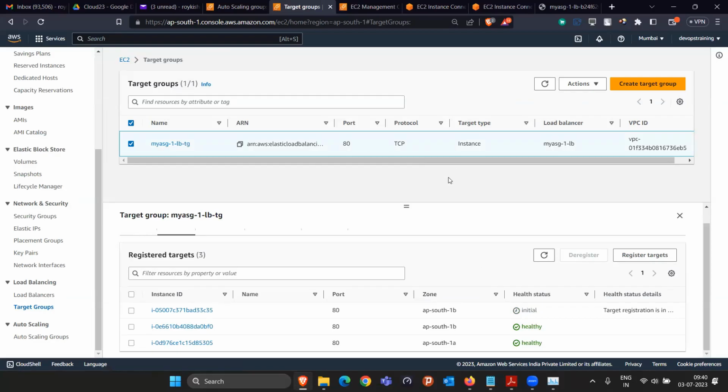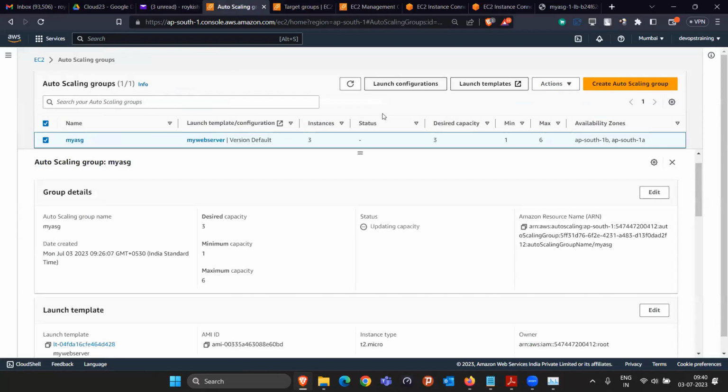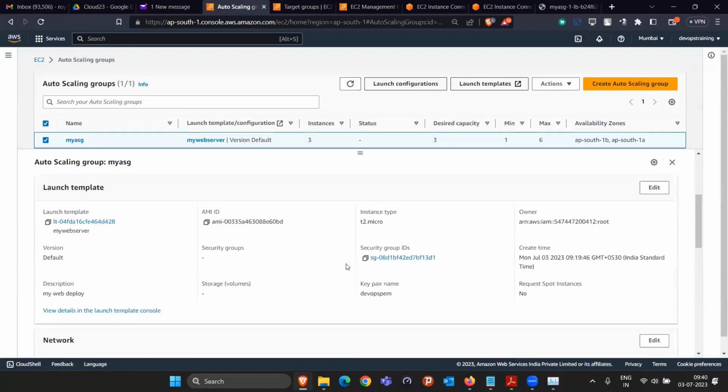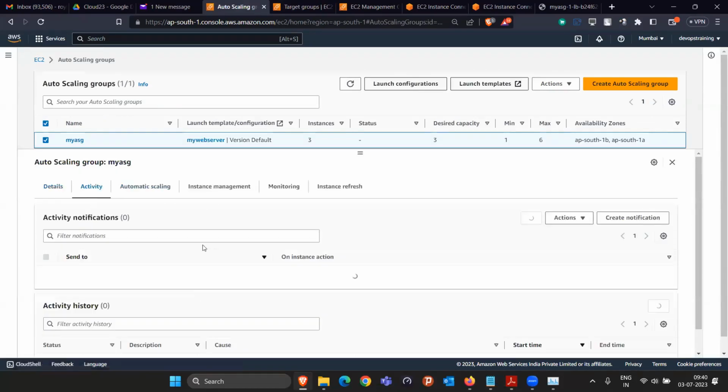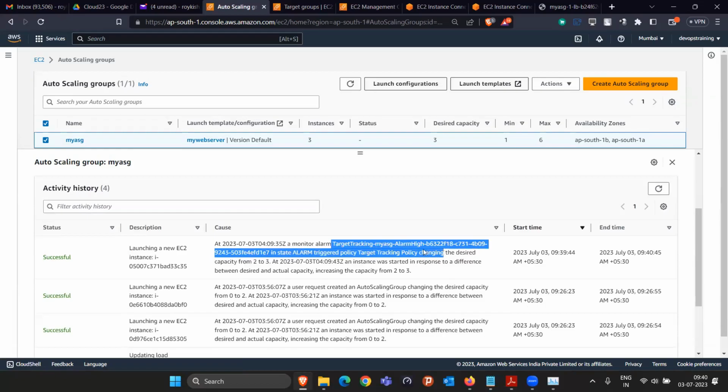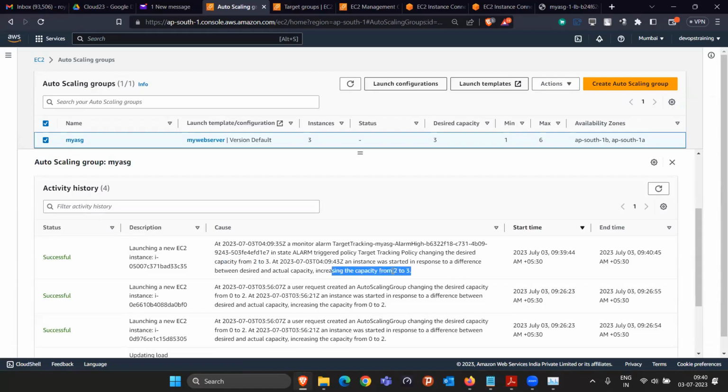So everything is now taken care of by auto scaling. We don't have to manually come and add the target. So that is the benefit. Desired capacity is 3. Refresh this. Okay, it is working fine. In the activity section also, we can see they clearly mention that they tracked your scaling policy, and 2 machines were not able to handle the traffic. That's why we increased the capacity from 2 to 3.